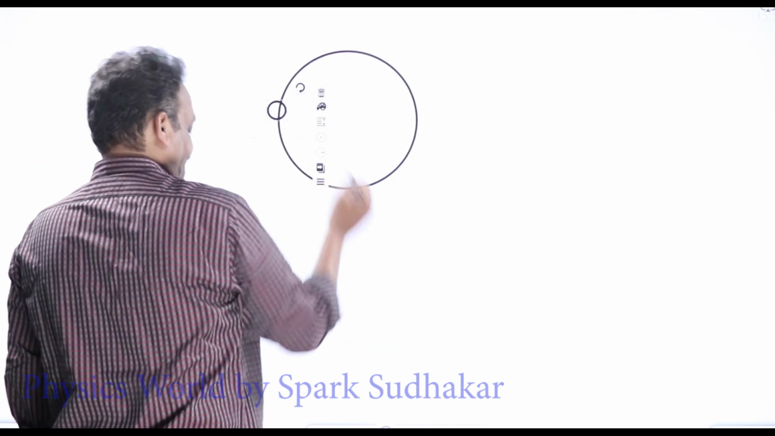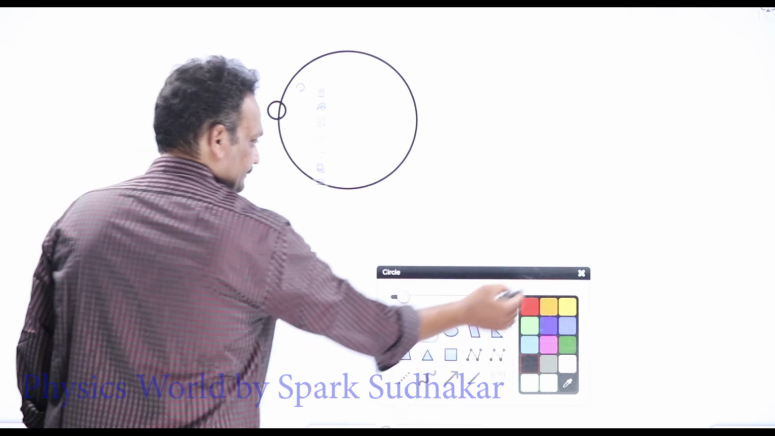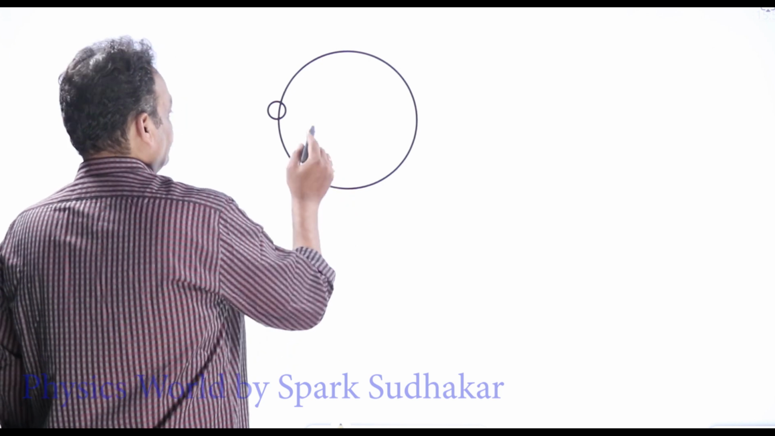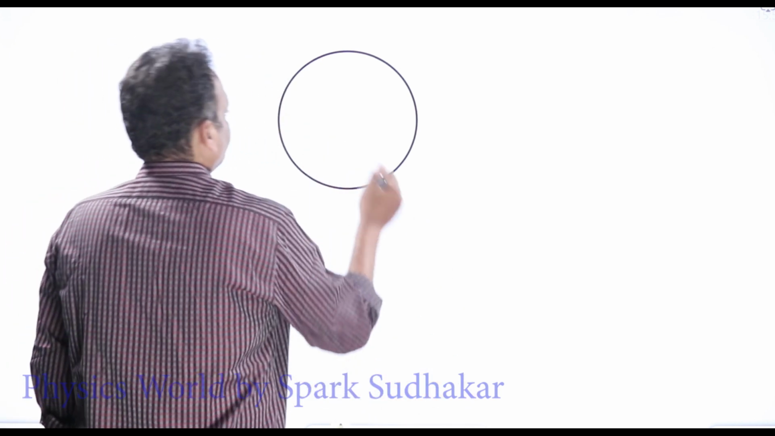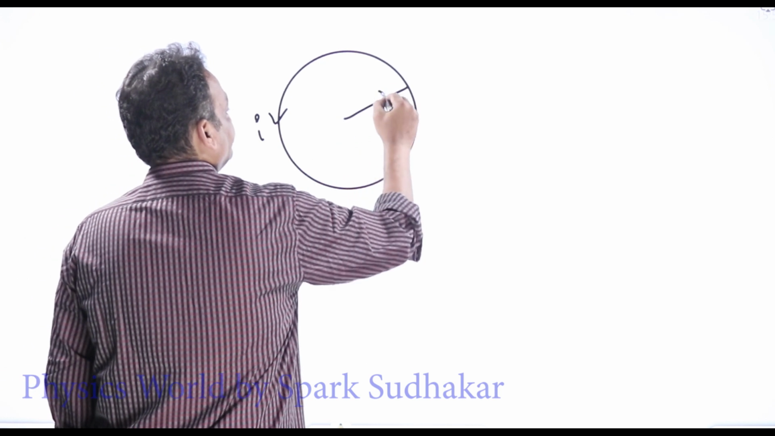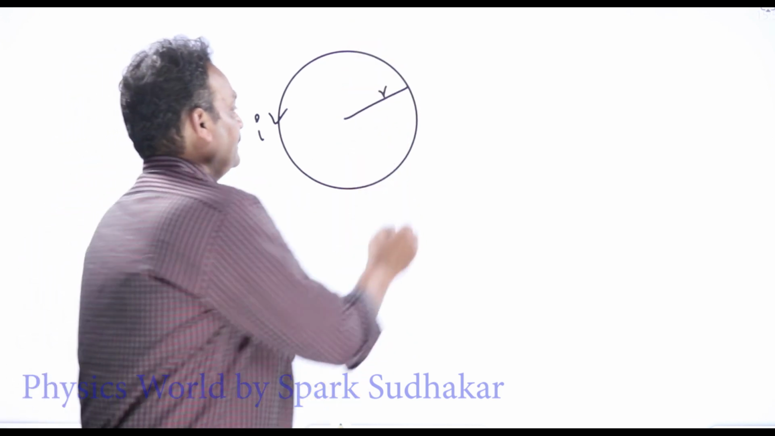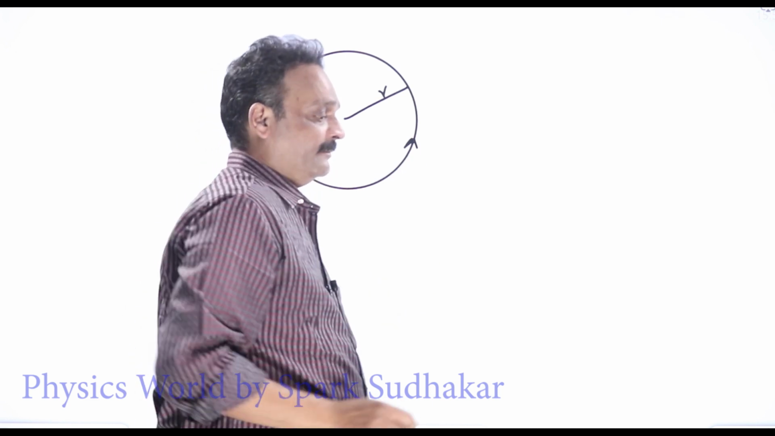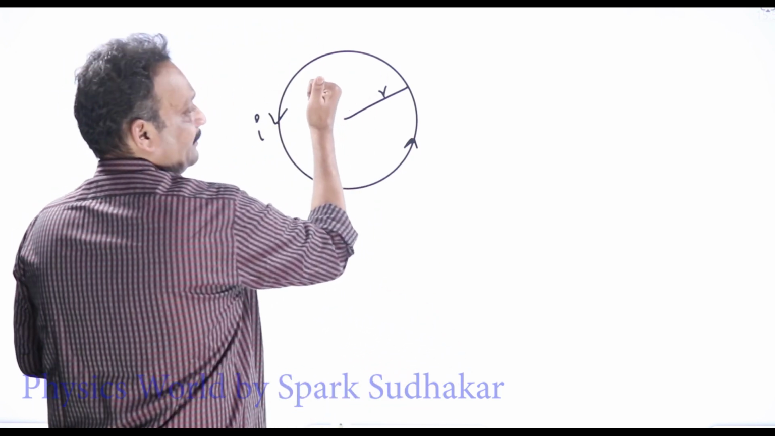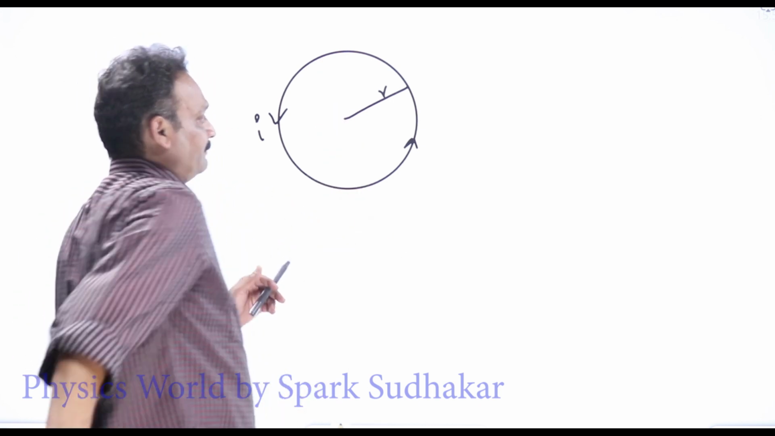So consider a circular loop carrying a current I. Radius is r. In this circular current loop, because current I is in this direction, the magnetic field B will be pointing out of the board.